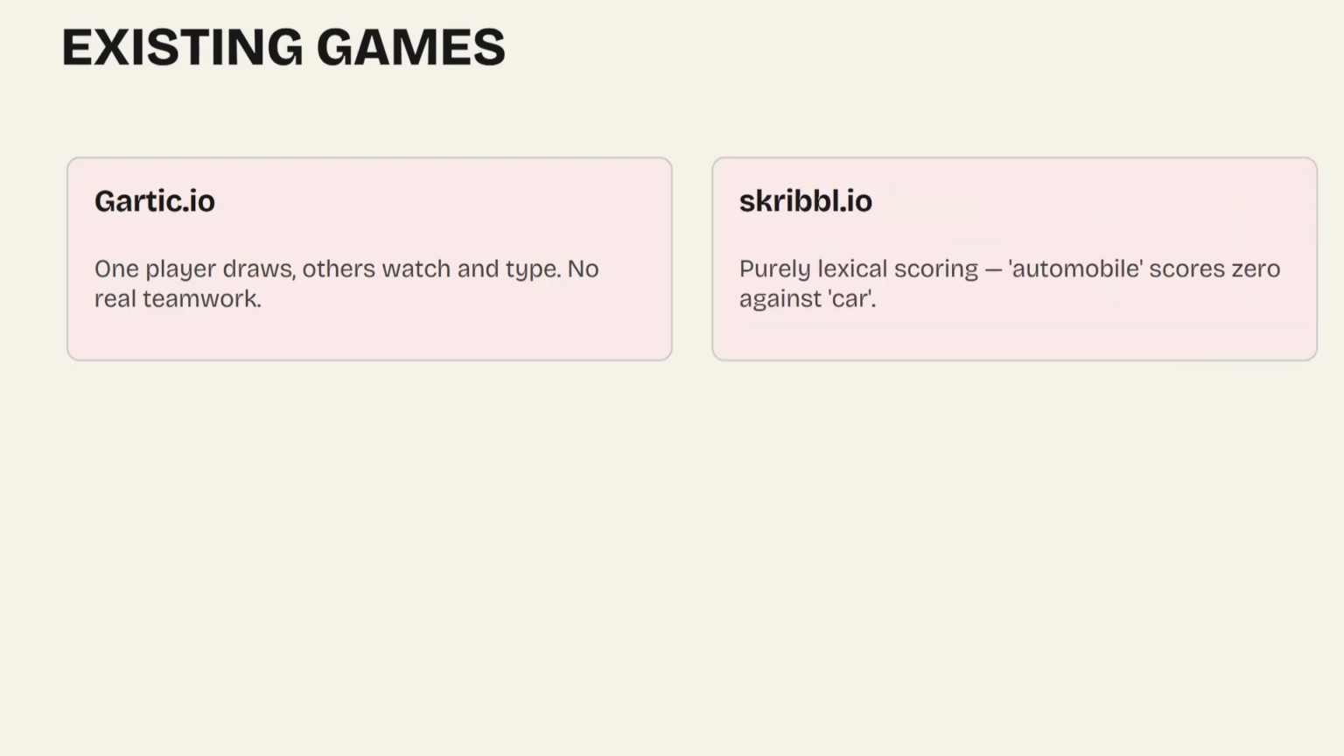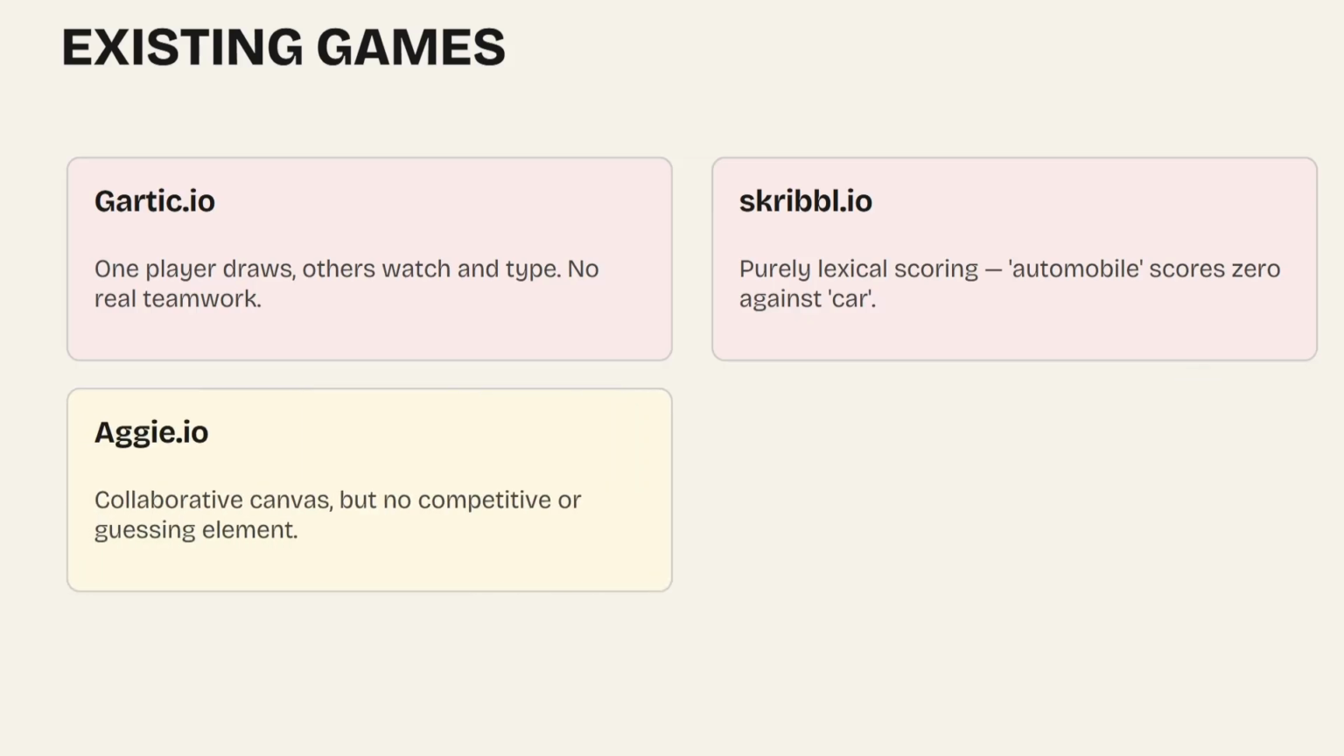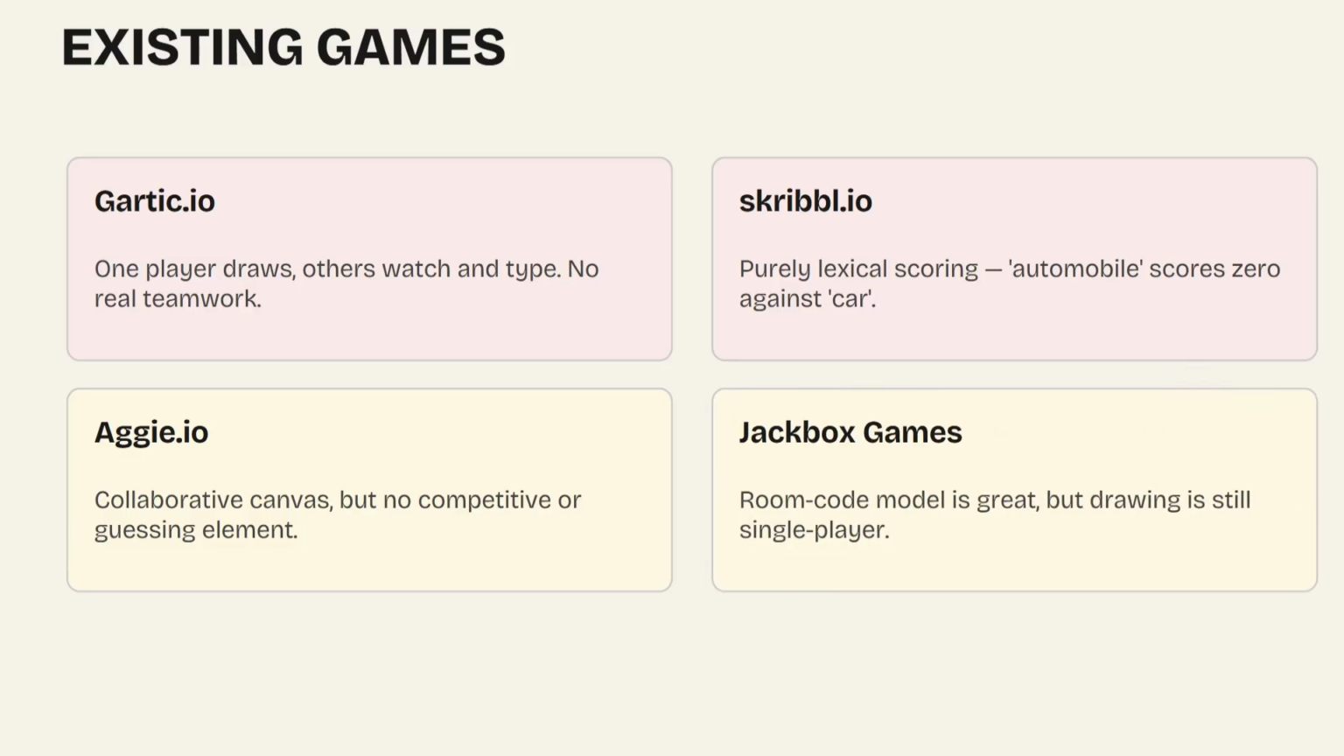Next up, we have Scribble.io. If you guess automobile instead of car, even though they mean the same thing, you still get 0 points for that. Next, we have Aggie.io. Here, we have the collaborative canvas, but there's no guessing element, nothing competitive. Then we have Jackbox. Still one player, one board, no collaboration.